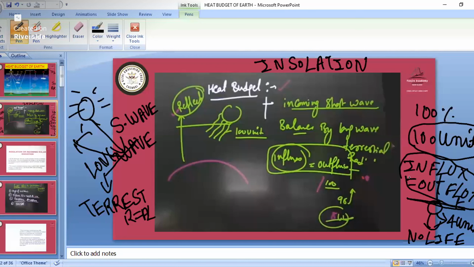This is the heat budget. Out of 100 units, only some amount of heat comes onto the earth surface and is reflected back, and that is balanced by long wave radiation, the terrestrial radiation. We will study all the heat budget later in this class.